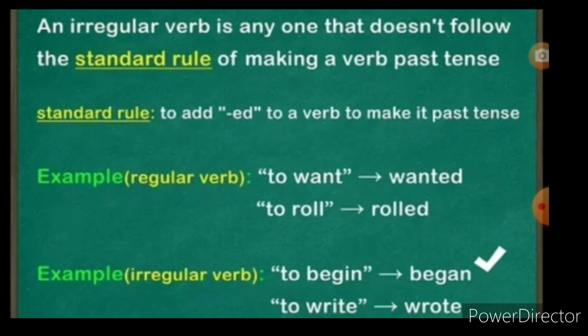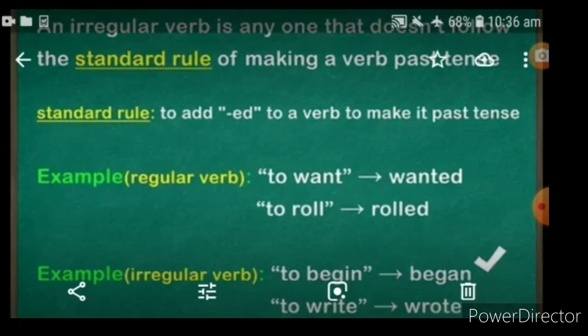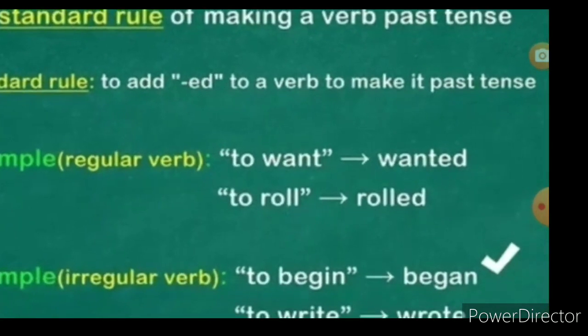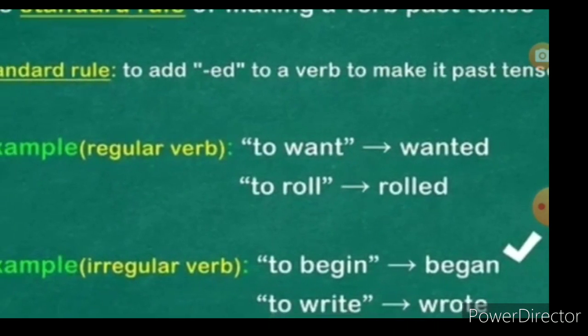See there, for example, regular verb. To want, wanted, ed is added, no, regular verb. To roll, at the last added ed, rolled. And see there irregular verb, to begin, what will we say for past tense? Began. To write, past tense what we will write, wrote. So for regular verbs we add ed, and for irregular verbs we don't add ed.